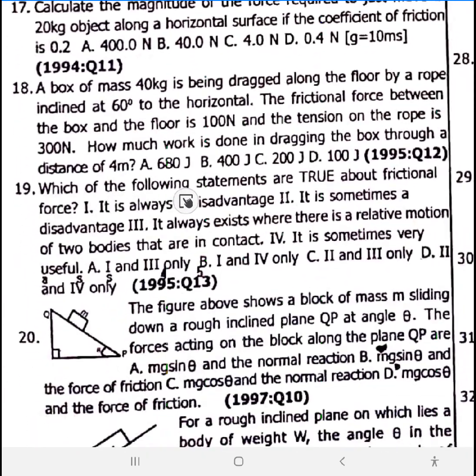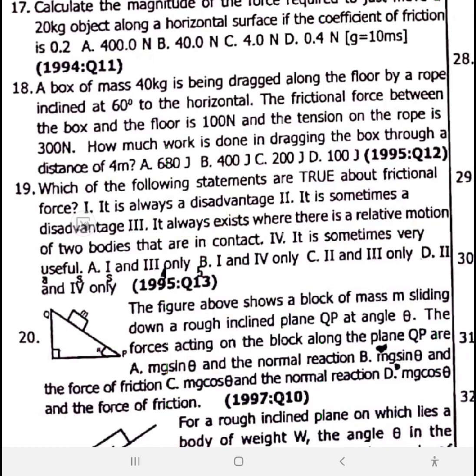18. Alright, let's touch 19. Which of the following statements are true about frictional force? First, let's write the advantages and disadvantages of friction. Advantages: 1. It makes walking possible. Number 2. It prevents tires of automobiles from skidding. 3. It prevents the farm belt of machinery from slipping. Number 4. It enables the brake system to work.